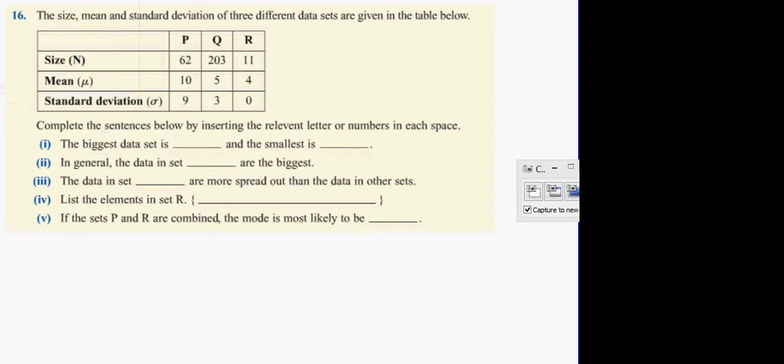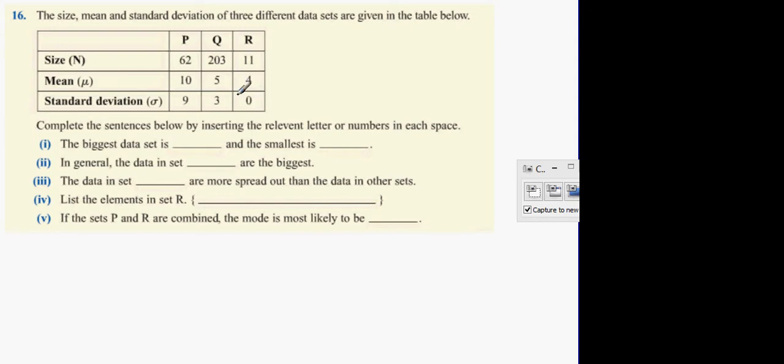The following is question 16 on exercise 4.4. The size, the mean and standard deviation of 3 different data sets are given in the table below, where n is how many objects were tested: 62, 203, 11. The mean of P is 10, the mean of Q is 5, the mean of R is 4. Standard deviation of 9, standard deviation of 3, standard deviation of 0.